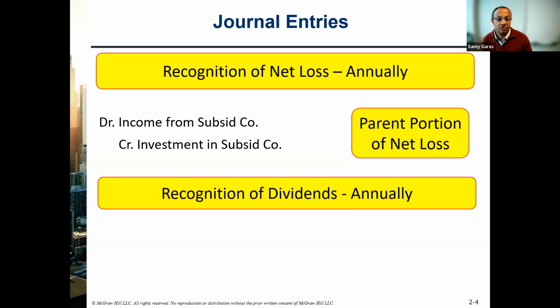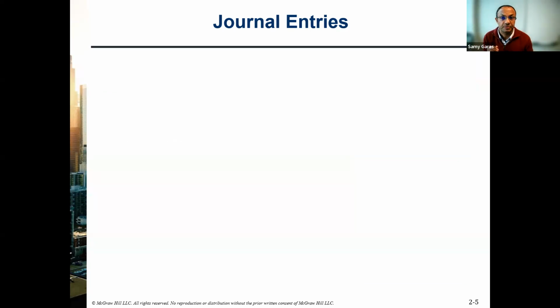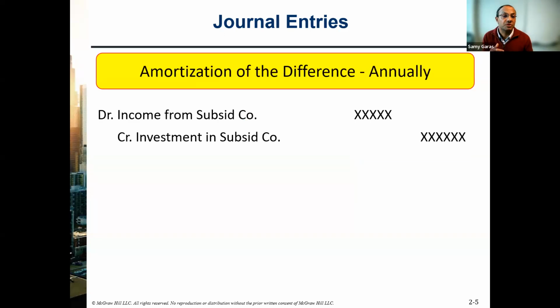The same thing for the dividends. We debit cash, credit investment by the parent portion of the dividends. So this is the key point in chapter 5, that every journal entry should consider only the parent portion and the other one goes to the NCI account. How about the amortization of the difference? If the fair value is higher than the book value, we amortize the difference over the years. We debit income, credit investment.